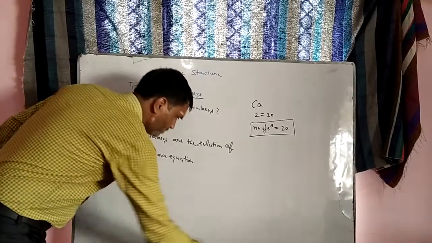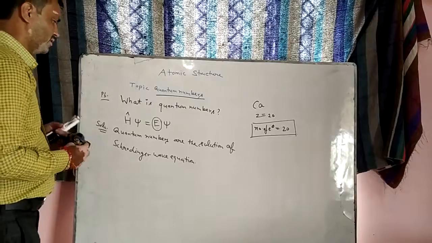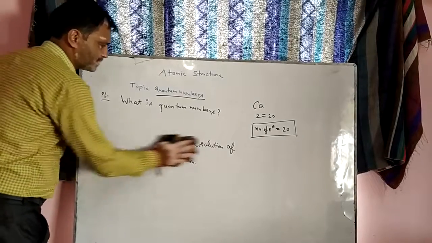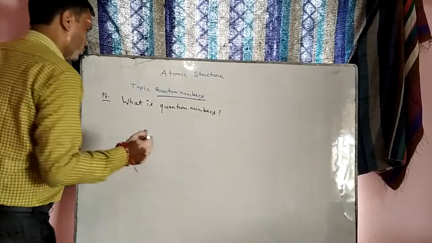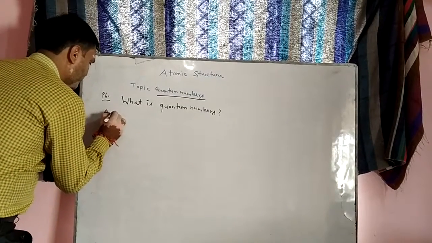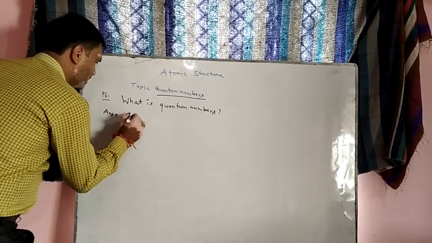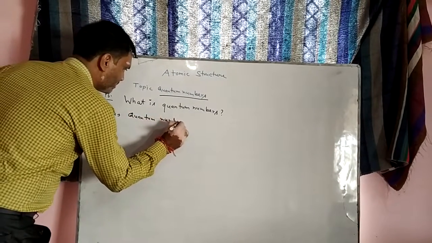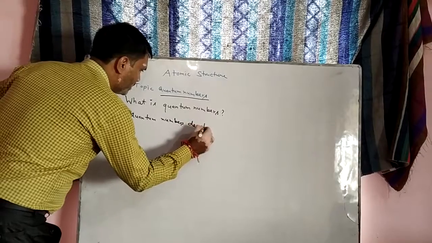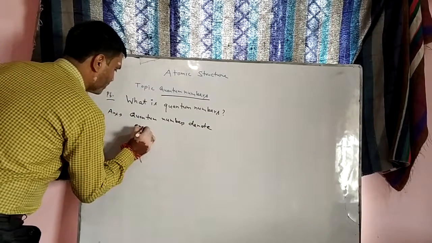Now, in a simple way, how can you explain the quantum numbers? Quantum numbers denote the energy level of an electron.